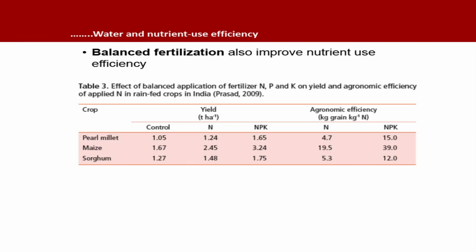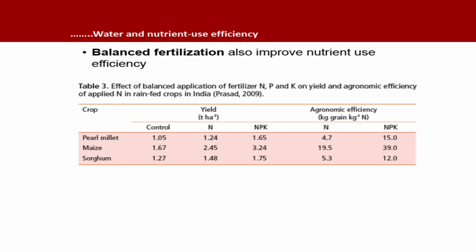You can see in this data by Prasad 2009, the effect of balanced application of fertilizer NPK on yield and agronomic efficiency of applied nitrogen in rain-fed crops in India. So, see, the first column is about the crops: pulse, millet, maize, sorghum, then yield in tons per hectare at control, at nitrogen, at NPK. So, you can see that yields are more when we apply N, and when we apply NPK, the yields are highest.